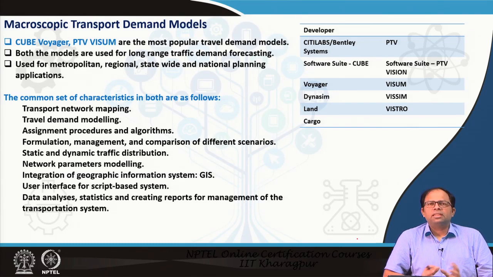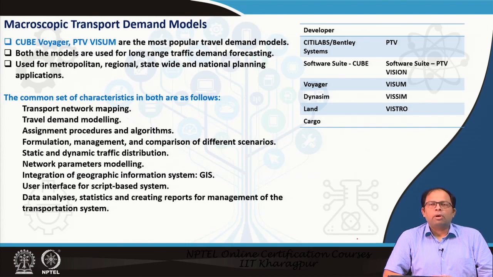So, what are the different things that could be done in this kind of software? We can do transport network mapping. So, the entire road and transit network could be mapped using this kind of software. And this is not just mapping of the roads. This is mapping of the links, nodes, then the connectors between different links, from which side you can go, which flows are allowed, which flows are not allowed. That means you can take a turn on the left side, but you cannot take a turn on the right side. So, all these things could be modeled. This is the transport network mapping.